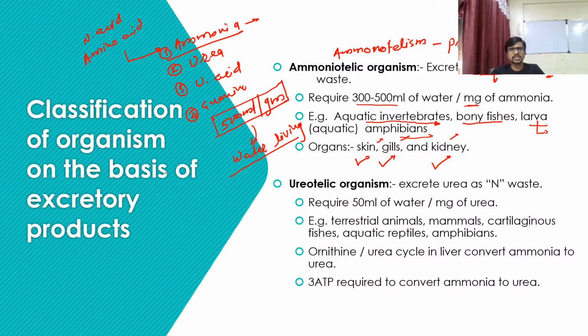Okay, so let's see the second group. We have already discussed the first group, we call it ammonotelism, or the ammonotelic organism. The second group we have is ureotelic organisms. Okay, so this process of excreting urea as a nitrogen waste is called ureotelism.